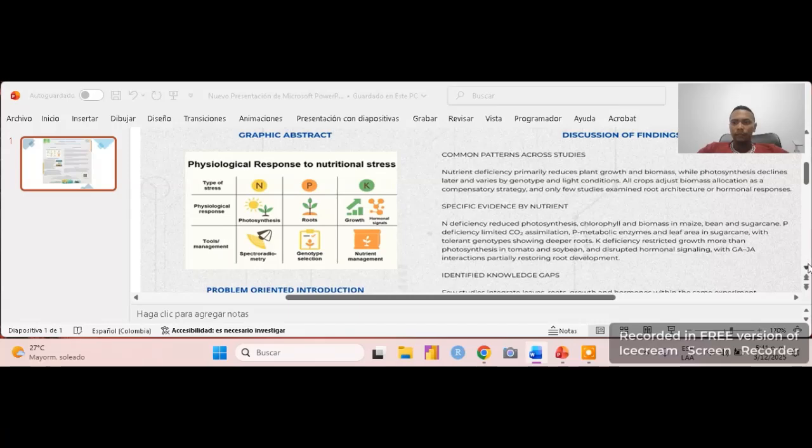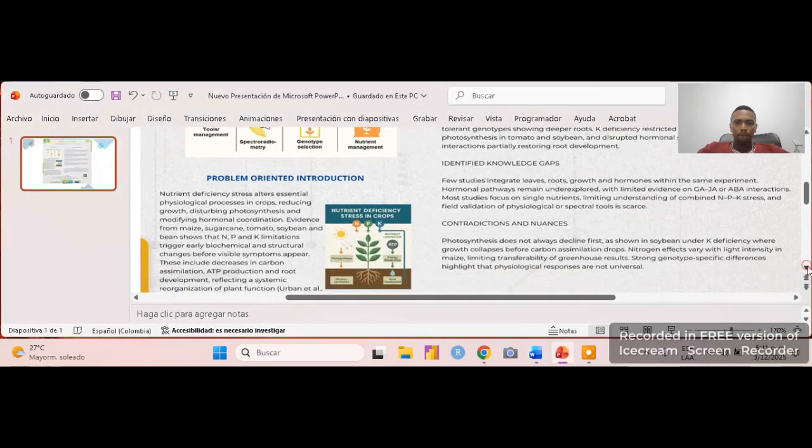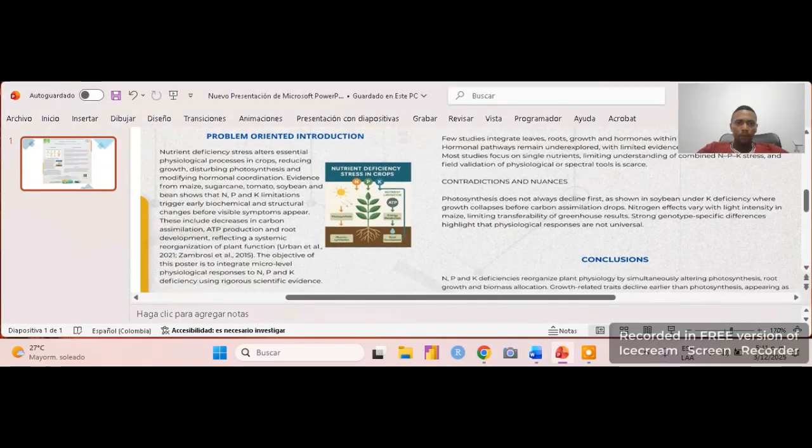Problem-oriented introduction. Nutrient deficiency is a common stress in agriculture. It affects important processes like photosynthesis, plant growth, and root function.